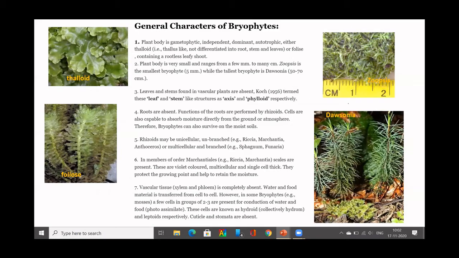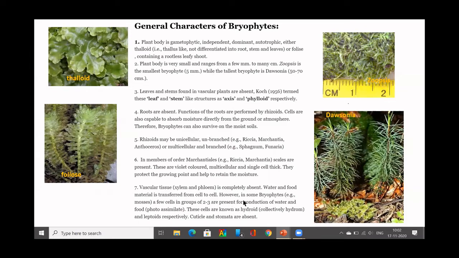So each plant cell is interconnected to each other through plasmodesmata. So the protoplasm from one cell can move to the other cell. So this way the nutrition and water can be transferred from one cell to another cell.